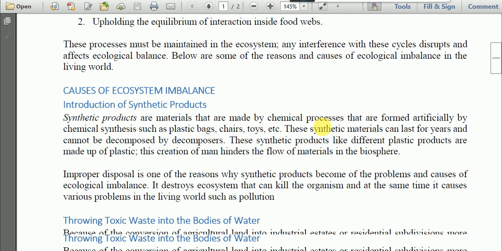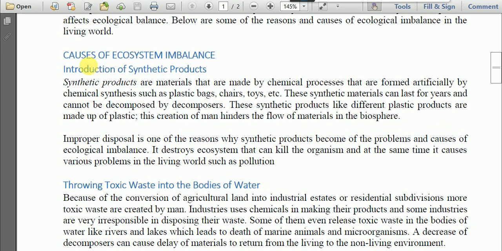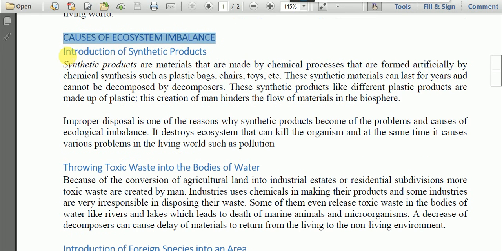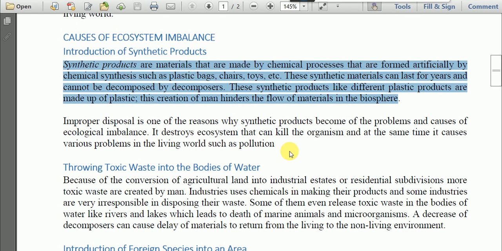Okay, and about the causes of ecological imbalance, let us read. The first important cause of ecological imbalance is the introduction of synthetic products. Synthetic products are materials that are made by chemical processes, formed artificially by chemical synthesis, such as plastic bags, chairs, toys.